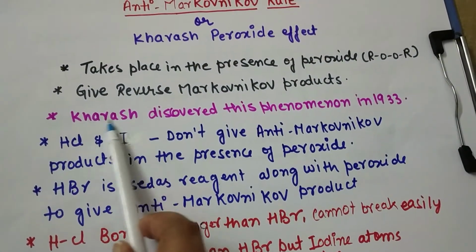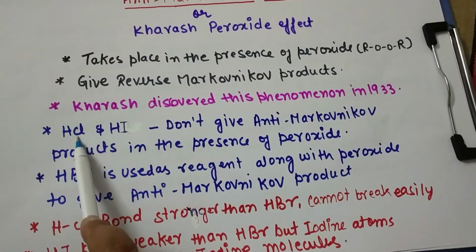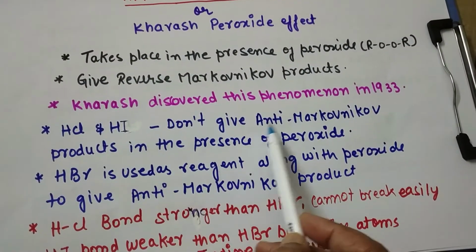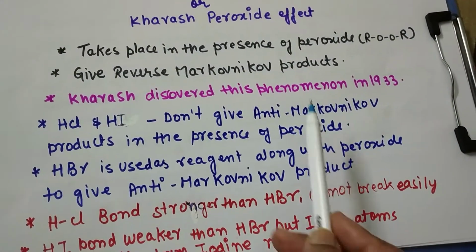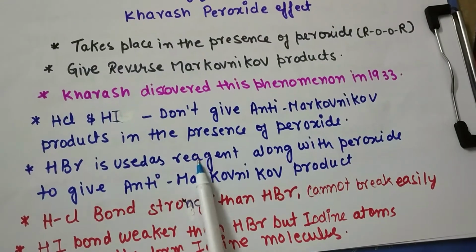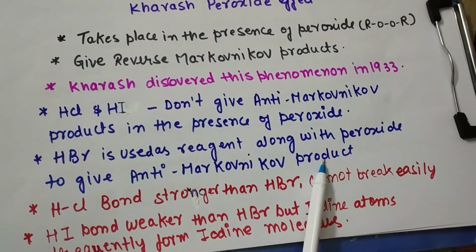This phenomenon was discovered by Kharasch in the year 1933. Here HCl and HI don't give anti-Markovnikov product even in the presence of peroxide. HBr is used as a reagent along with peroxide to give anti-Markovnikov product.